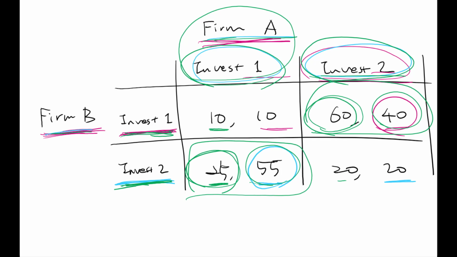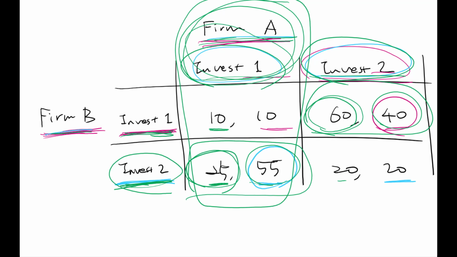So as a summary, we can say, okay, company B, if it is deciding to invest 2, and as long as company A, the opponent, does invest plan 1, as long as this is maintained, company B does not see any reason to deviate alone to investment 1, right? As long as the opponent does the Nash equilibrium strategy.